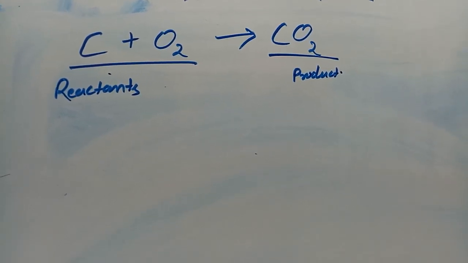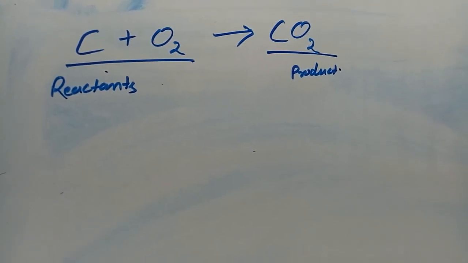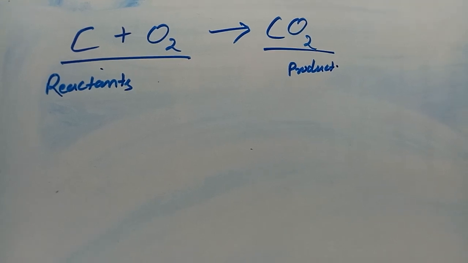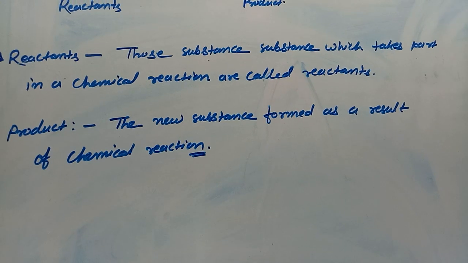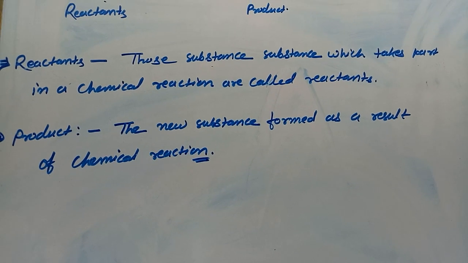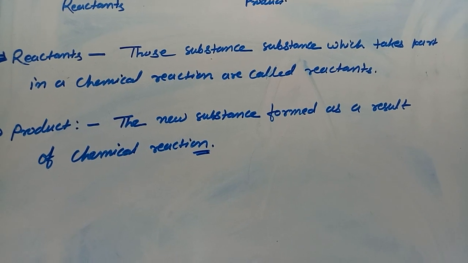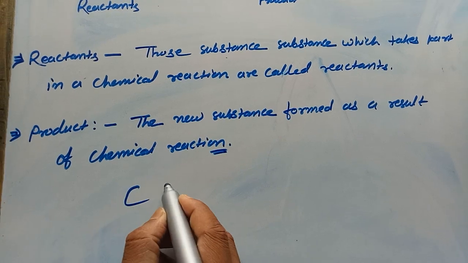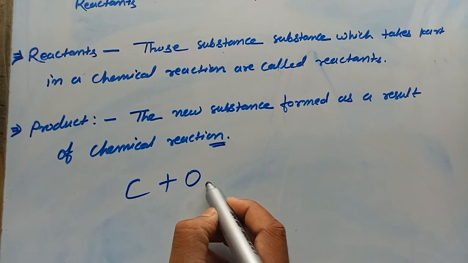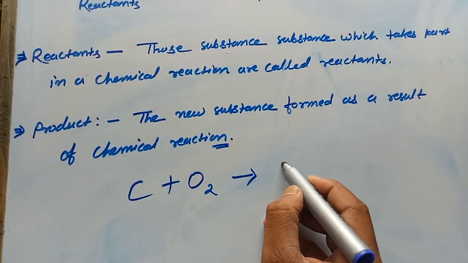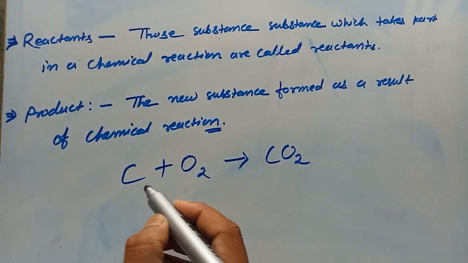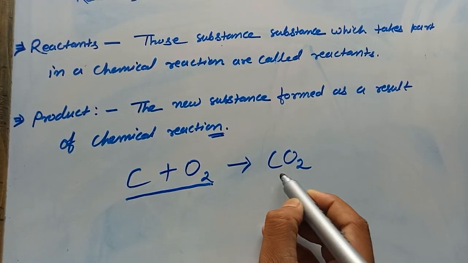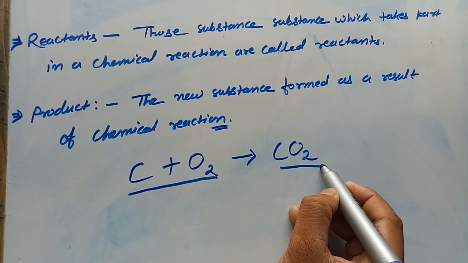This is the definition of reactant and product. In the above reaction, C plus O2 gives CO2. These are reactants and this is the product.